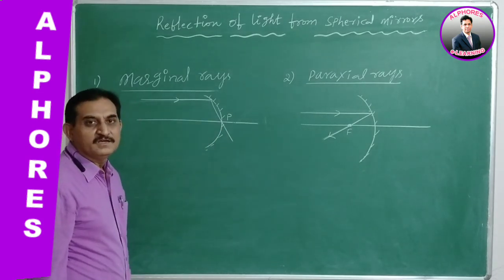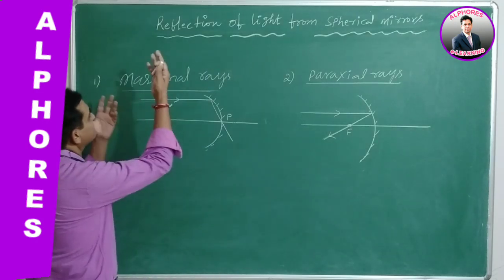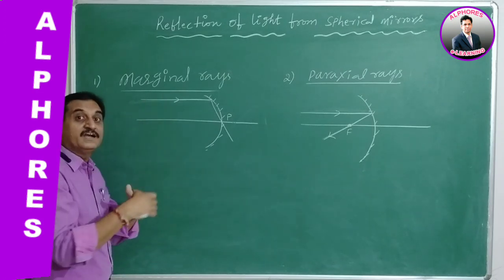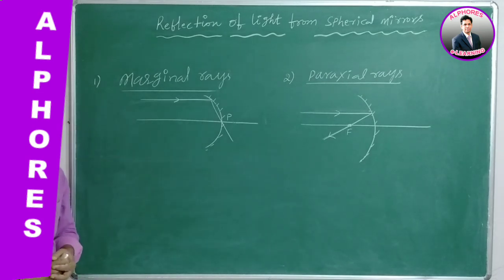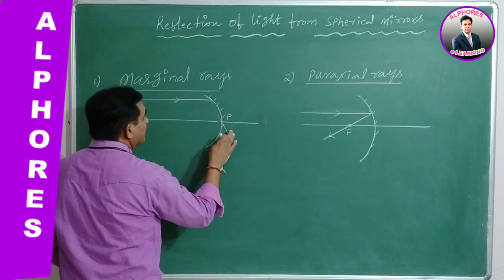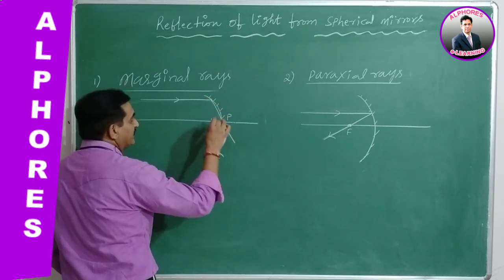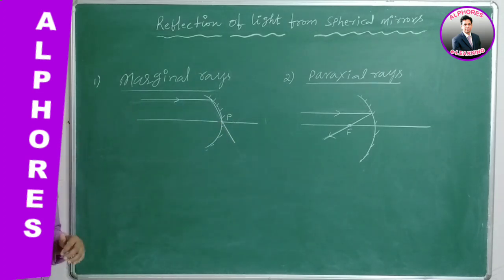Nothing wrong. It can also pass beyond the pole if the angle of incidence increases more and more, with extreme rays incident on the spherical mirror. In such a case, the reflected ray may pass beyond the pole of the spherical mirror.